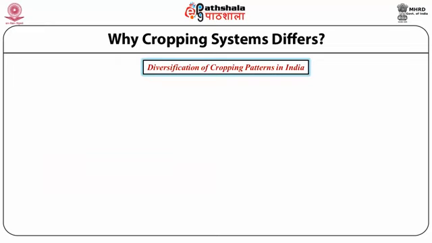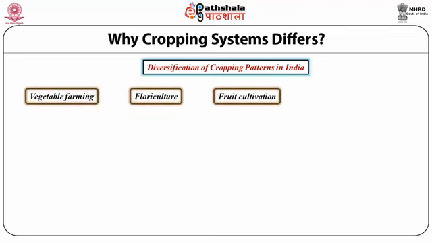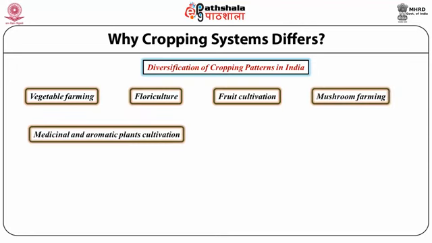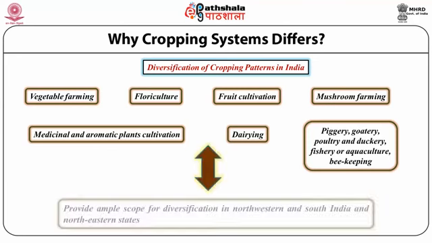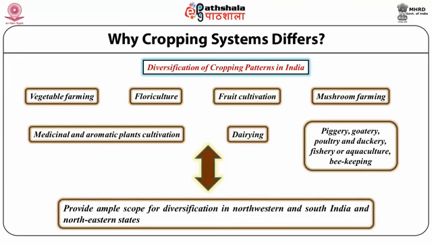In addition, if we increase vegetable farming, floriculture, fruit cultivation, mushroom farming, cultivation of medicinal and aromatic plants, dairy products, piggery, goatry, poultry or fishery based or aquaculture based plants, then they will again give employment to the people of the rural area in the northern, western and southern parts of India.